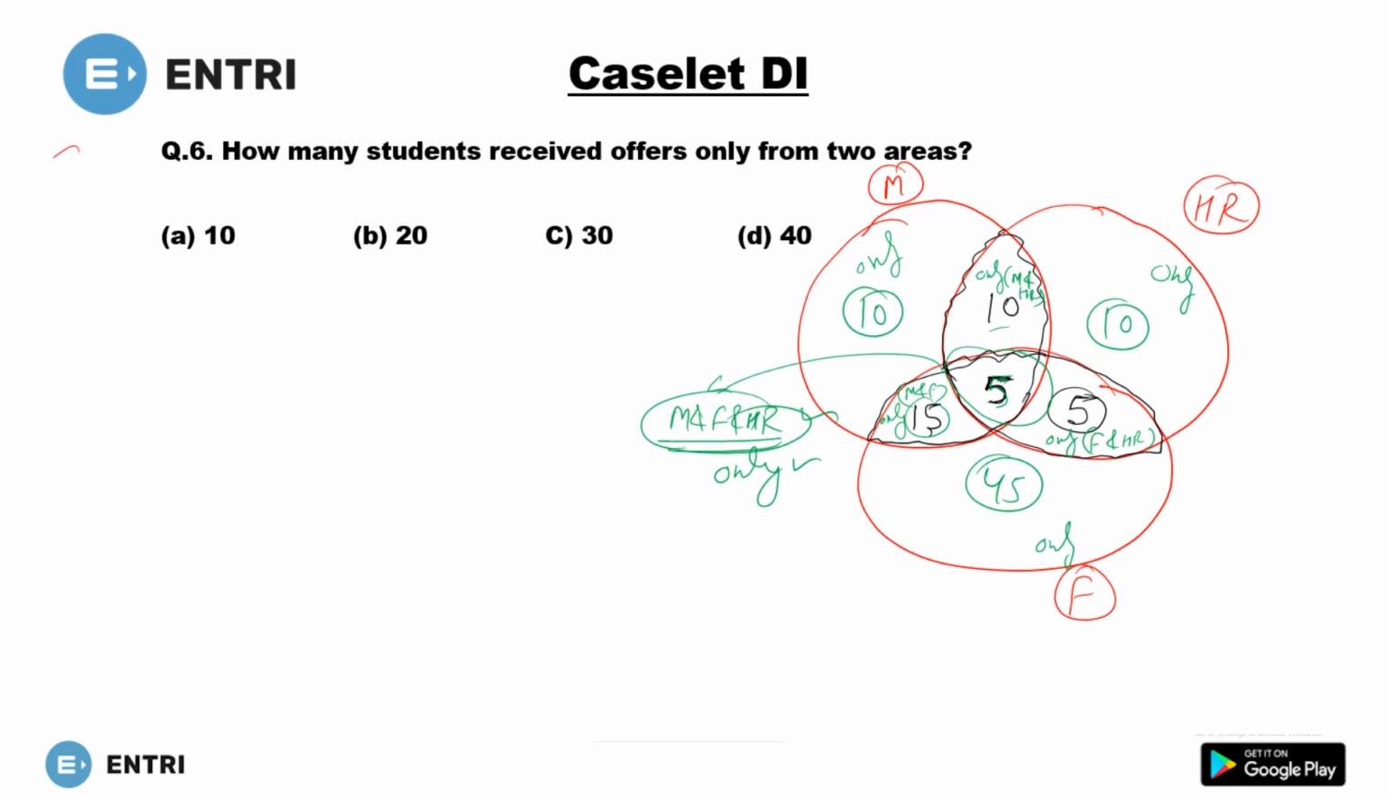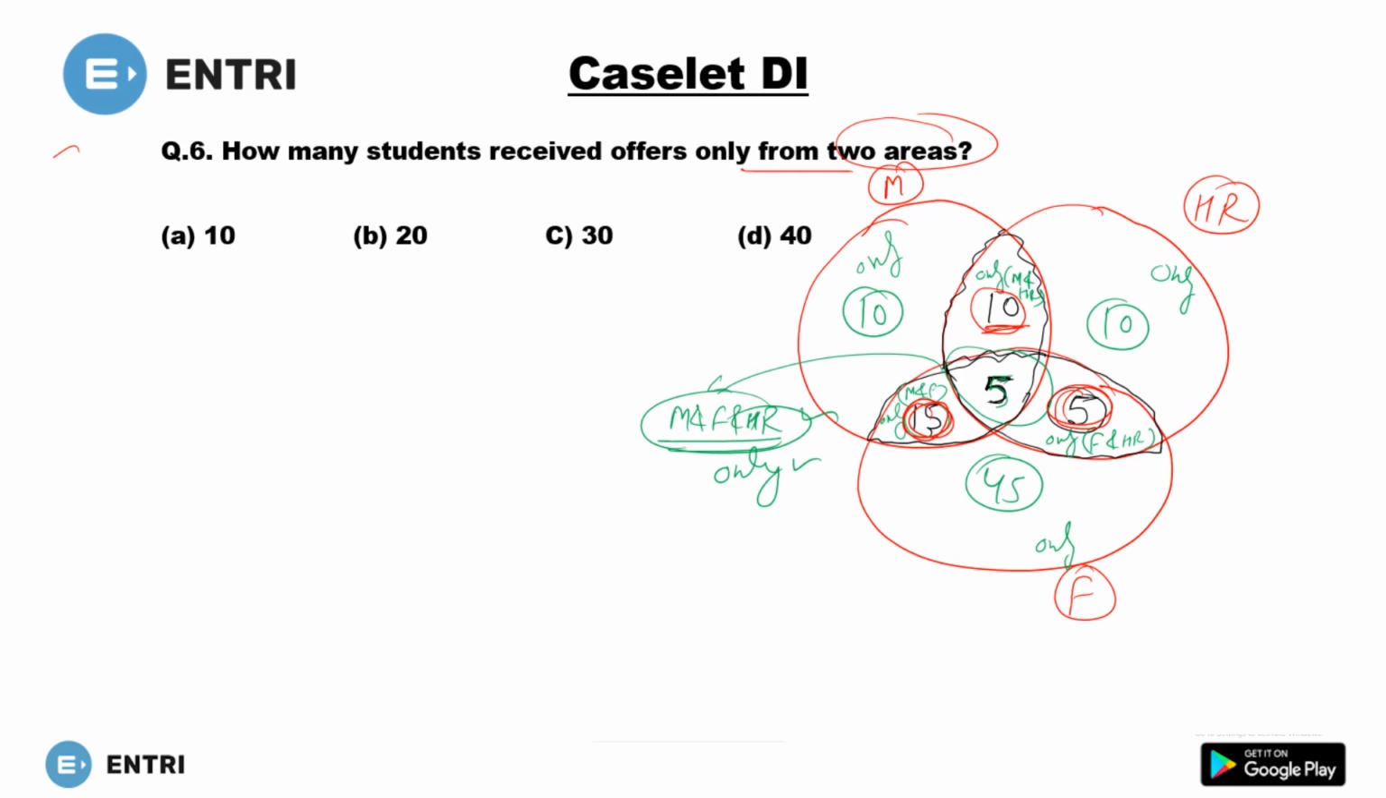The first question is, how many students received offers only from 2 areas? What are only 2 areas? So we will say these 10 are only from 2 areas. These 5 are from only 2. Now these 15 are from only 2. Now don't move to this 5 because this is all 3. This 5 includes all 3, not only 2.